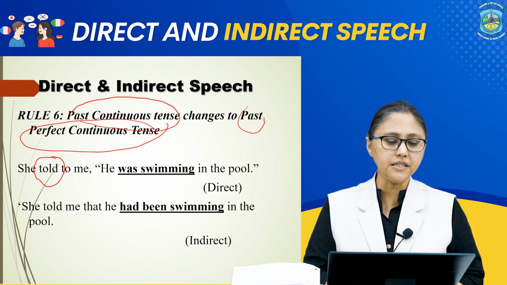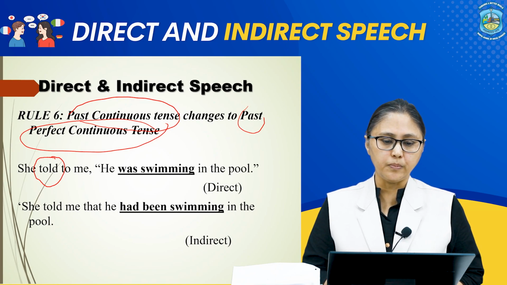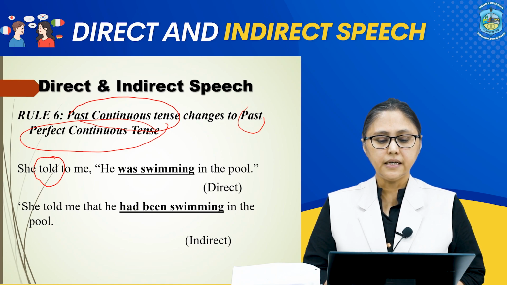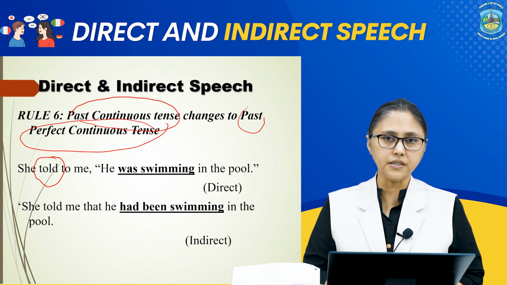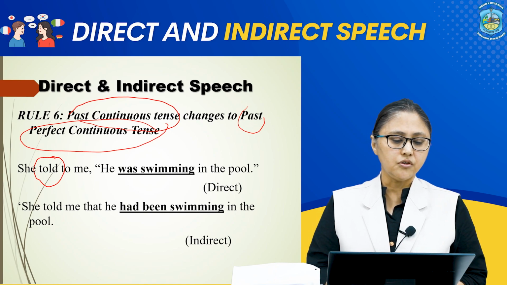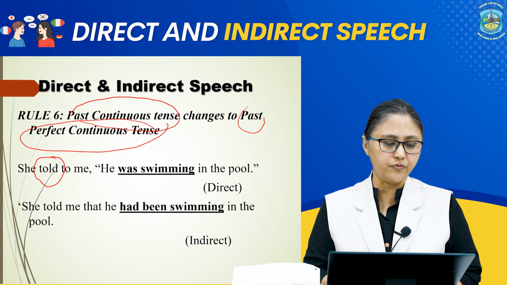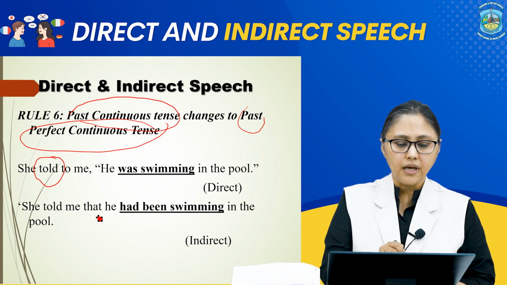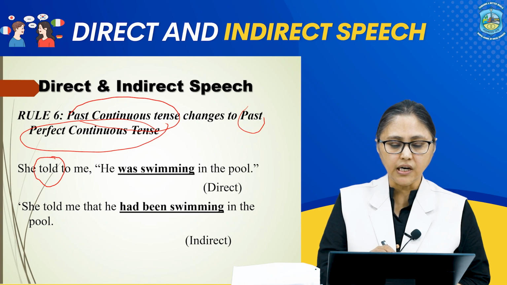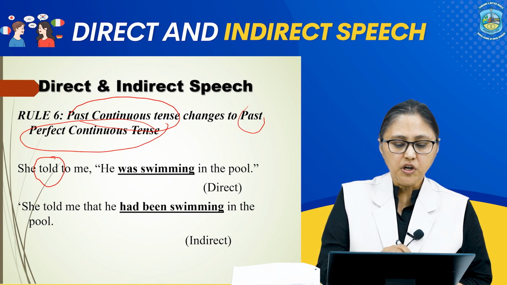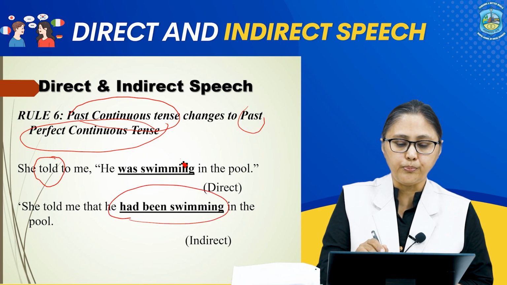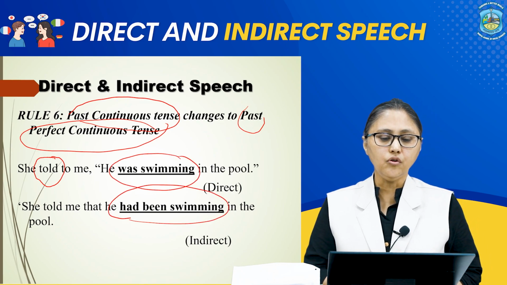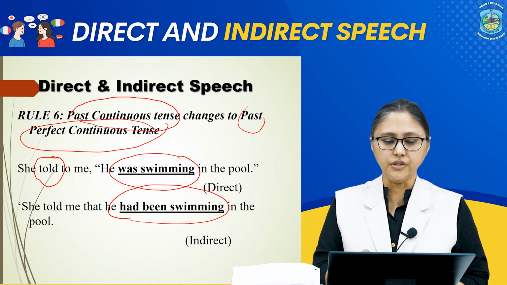So, if you have the sentence, she told me, "He was swimming in the pool," the subordinate clause is in past continuous tense. So, now the sentence in indirect speech will be, she told me that, we will remove the punctuation marks, you know that, she told me that he had been swimming in the pool. So, past continuous is now past perfect continuous tense.